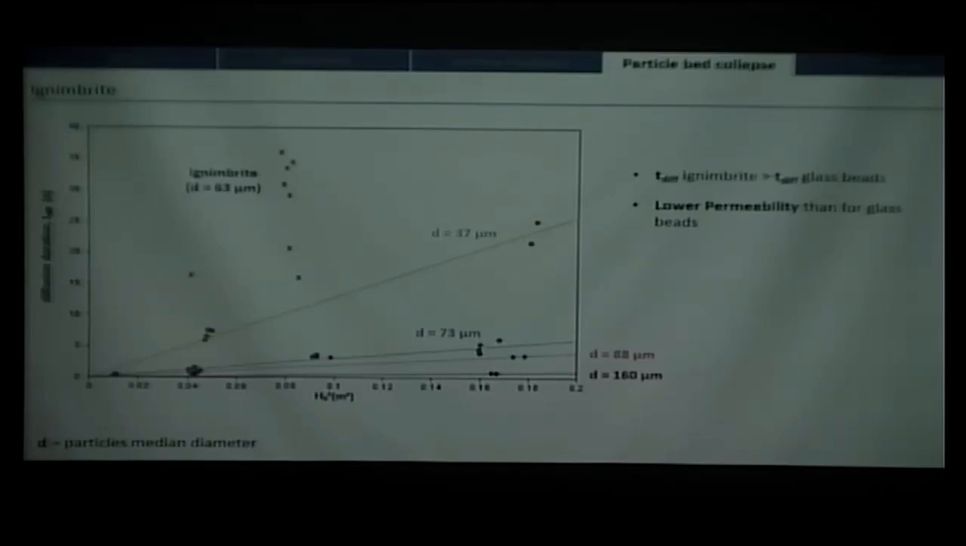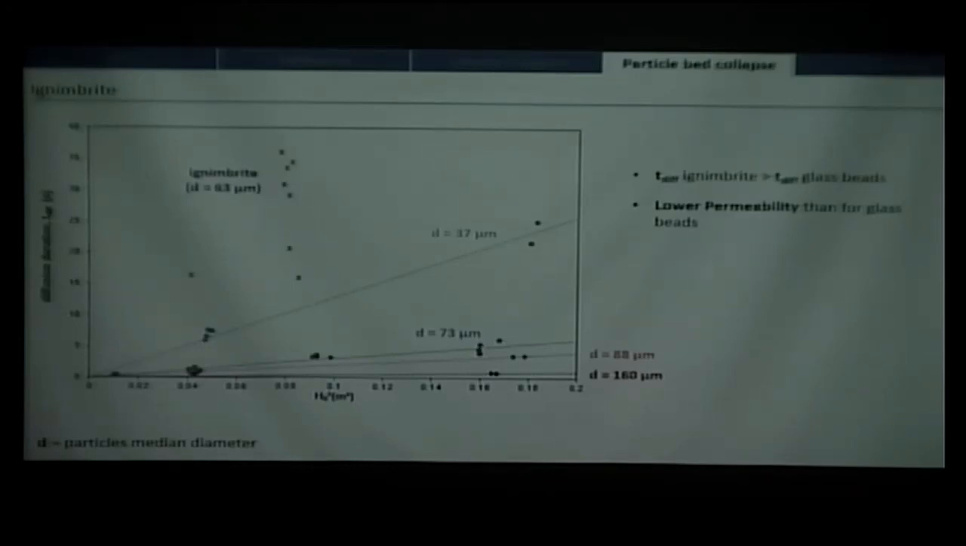So that could be because of different parameters, but mostly probably because of the fact that the distribution of the particles is poorly sorted here. So there is a lot of very, very fine particles which will fill the holes between the bigger particles, so kind of lower the permeability.